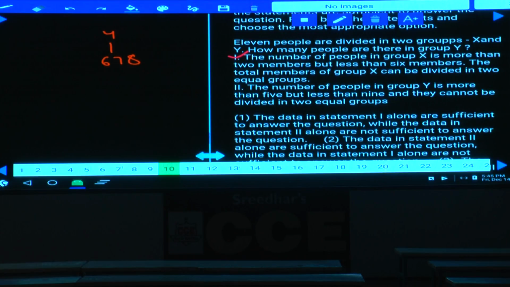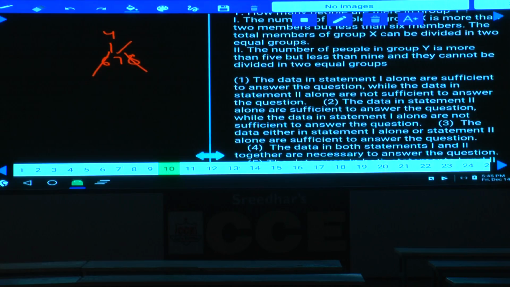And they cannot be divided into 2 equal groups. Hence, it cannot be 6 and 8. Hence, it must be 7. And are we getting the answer or not? Hence, 1 alone is sufficient, 2 alone is sufficient, each statement alone is sufficient, that is given in choice 3. Each statement alone, choice 3 is the answer.